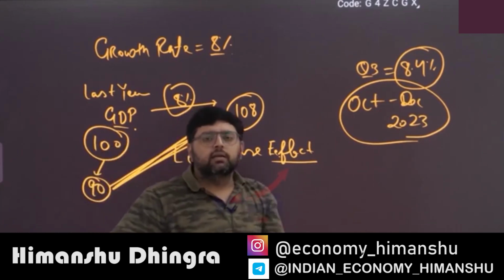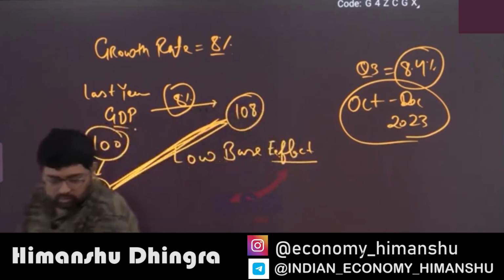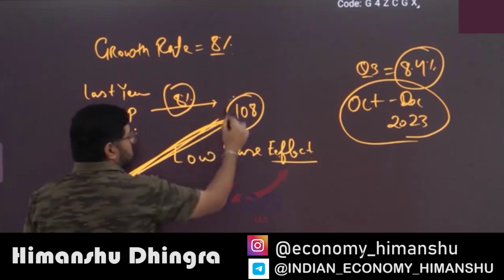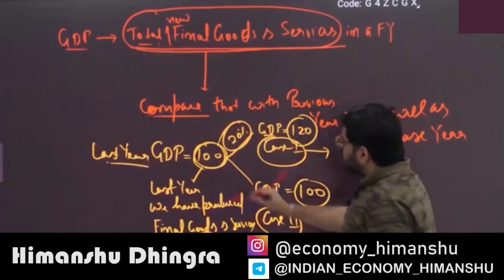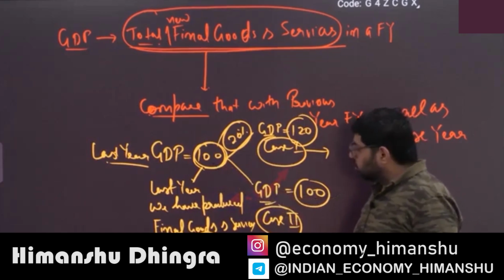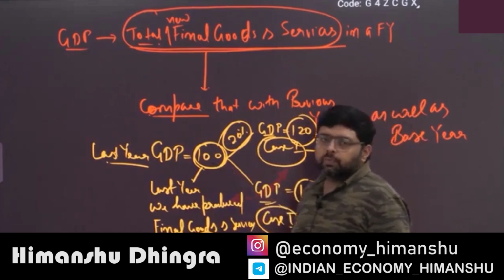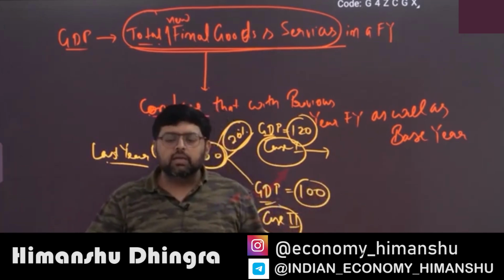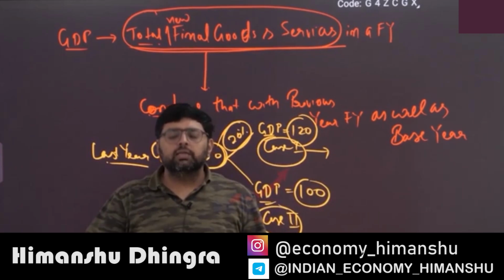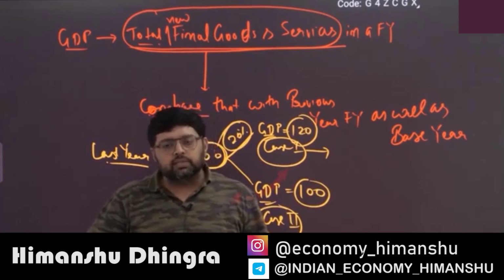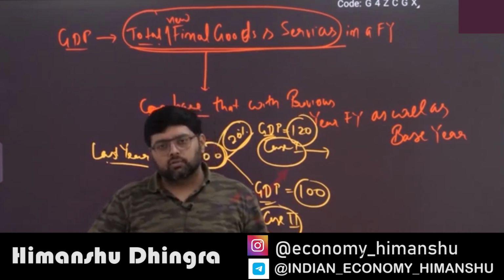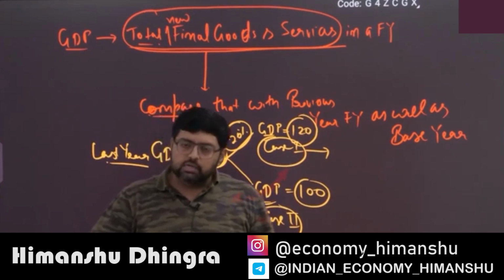Beta, base effect is basically this: there are two things. One is the GDP number. As I told you, if 100 is my GDP last year, then in newspapers the term sometimes used is "$3 trillion economy". It means that our economy is producing final goods and services worth $3 trillion, not rupees, dollars.